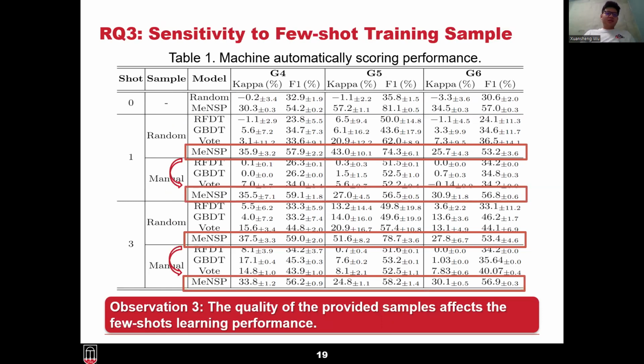We now analyze the MeNSP few-shot performance by providing manually designed samples or randomly selected student responses. Generally, the manually designed samples perform poorer than the randomly selected samples.